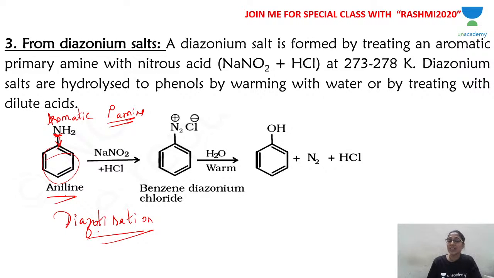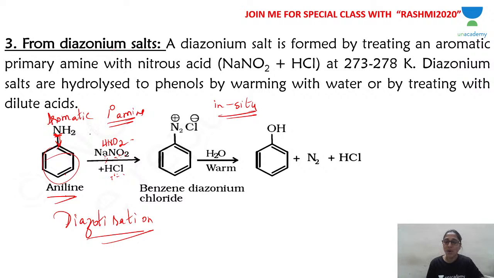Now, what is the diazotization process? Reaction of aniline with sodium nitrite and HCl. When sodium nitrite and HCl react, HNO2, nitrous acid, is obtained. Nitrous acid is prepared in situ, within the reaction mixture, by the reaction of NaNO2 and HCl, because this compound is not stable. So you cannot directly add nitrous acid. Unlike nitric acid, which is a stable compound, nitrous acid is not stable.